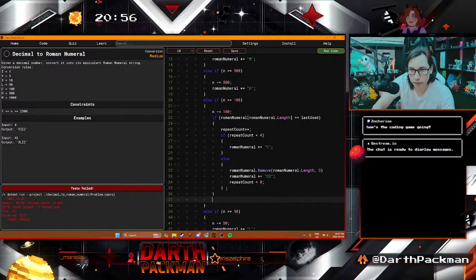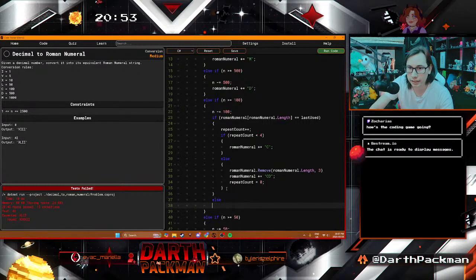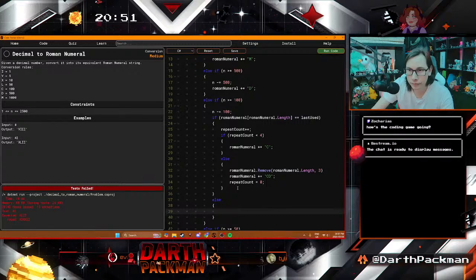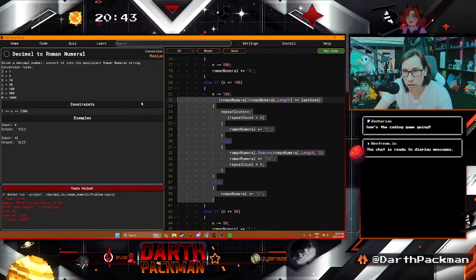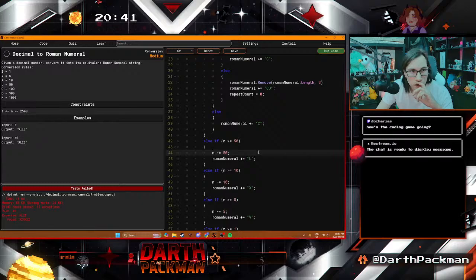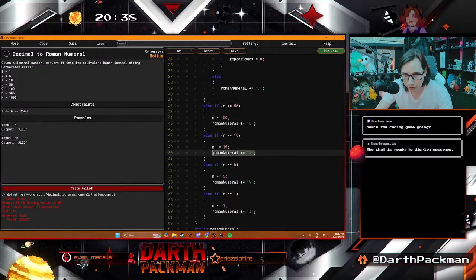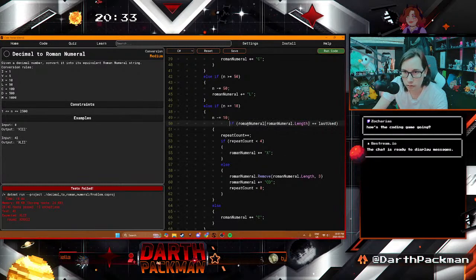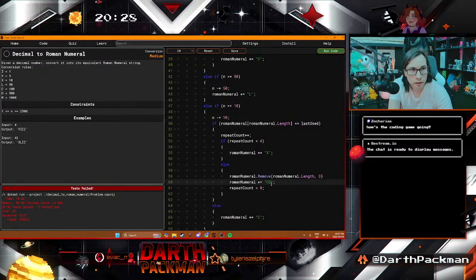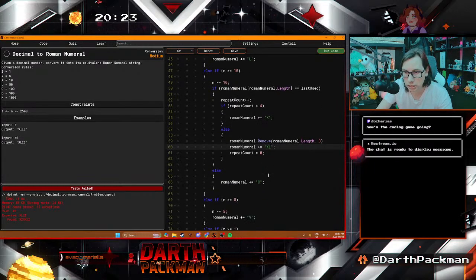And then down here, you just do else. So this is saying it's like the first time. You should just be able to add C. So this is hypothetically our solution to those cases. So again, 50 can't trigger it, but 10 can. So then we just set this to X. Okay, and then this one here should be X. Like that. Let's run this, see what happens here.